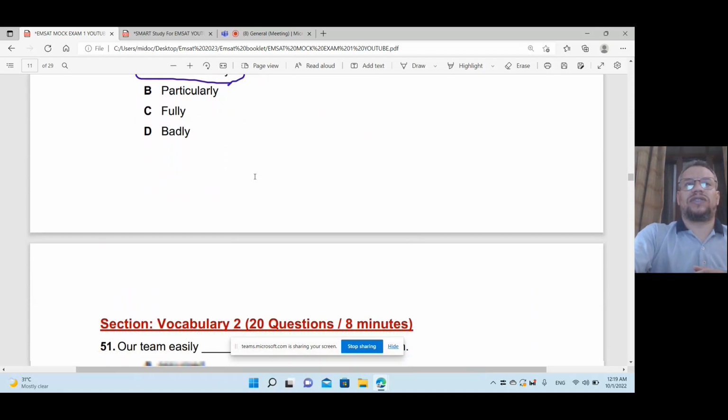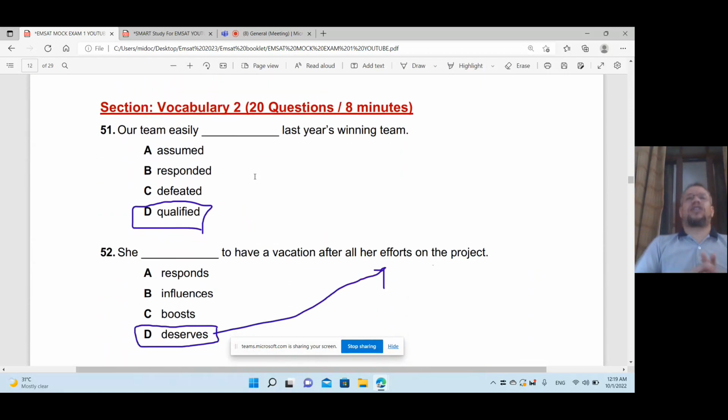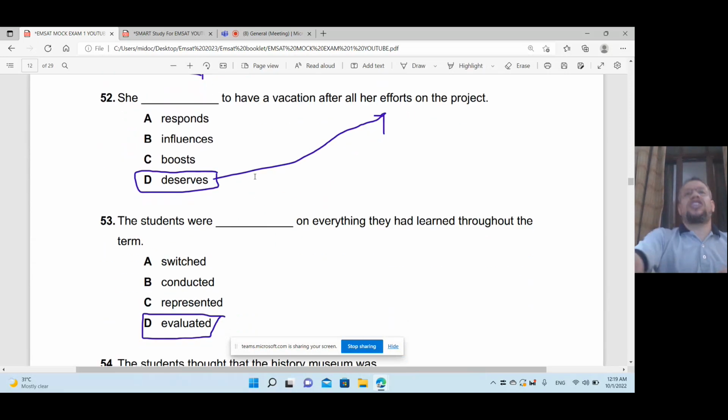So this is adverb. Last section of vocab again. Our team easily qualified last year, winning team. They announced that our team is a winning team last year. That's right. She deserves to have a vacation. Why? After all her efforts on the project, she did great effort in the projects.